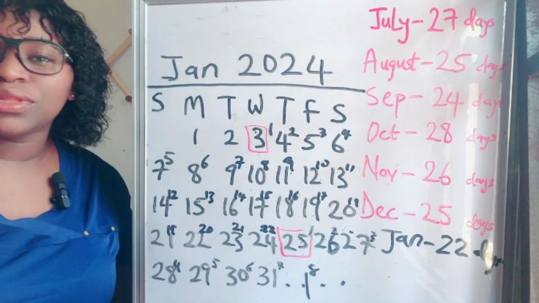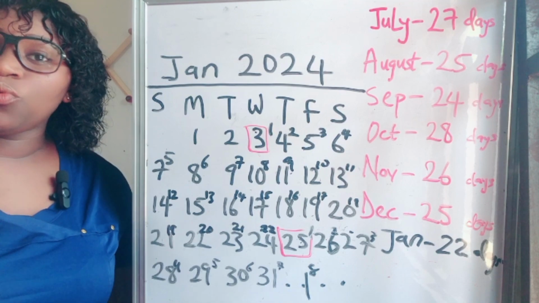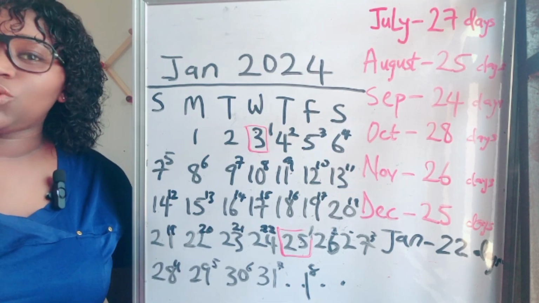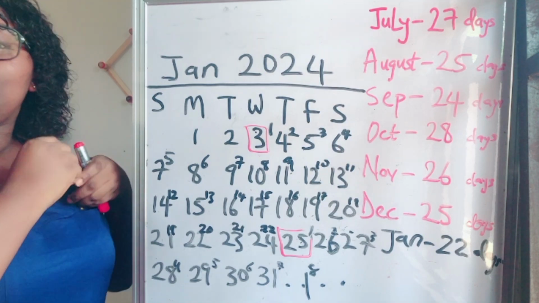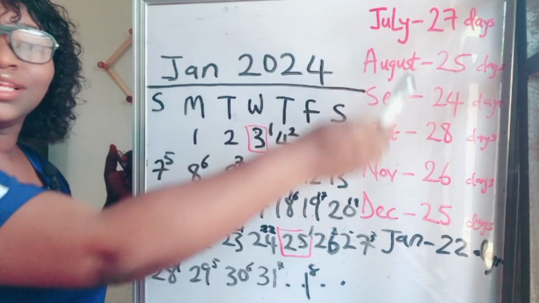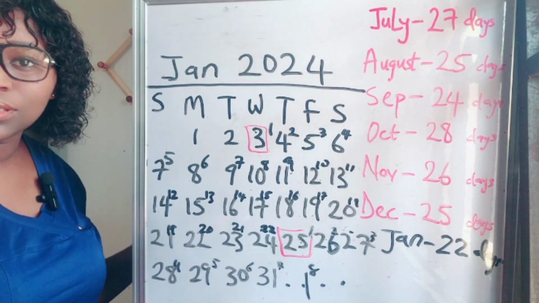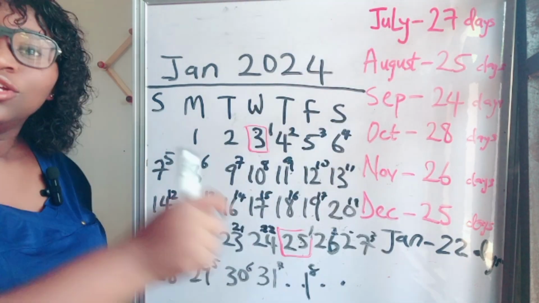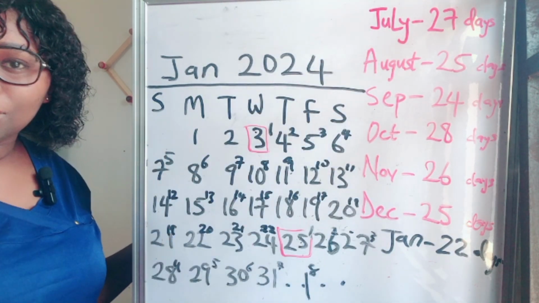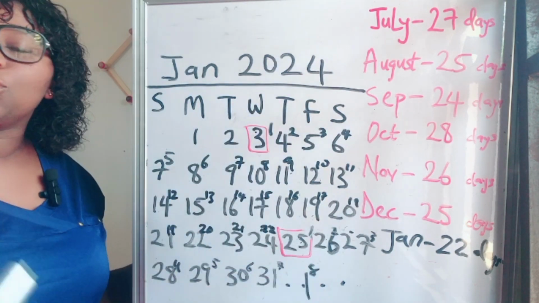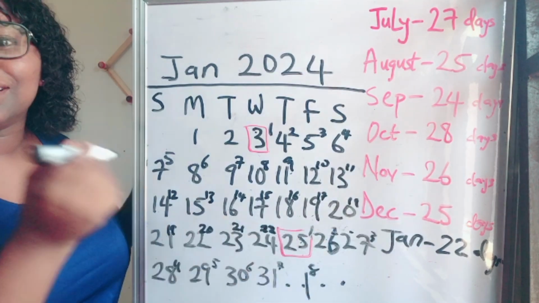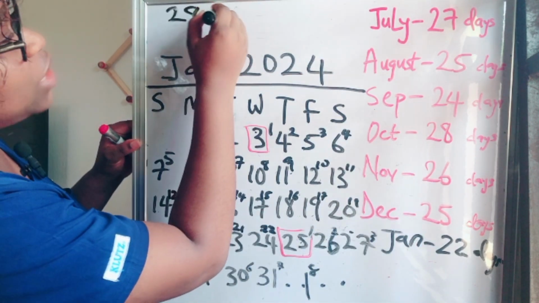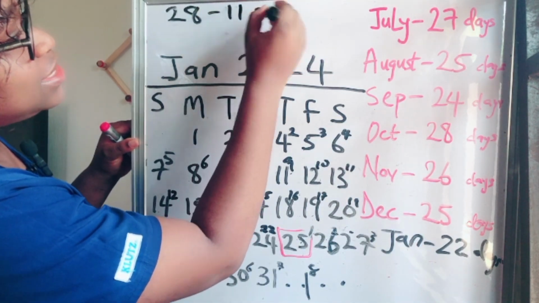So how do we calculate ovulation day for people with irregular cycle? We subtract 11 from the highest number we got, the highest cycle length the woman got after calculating her cycle length for a period of 6 months. The highest number, you subtract 11 from it. Then you look for the lowest number and you subtract 18 from it. So she got 28 days as the highest number. So she will subtract 11 from 28 days.